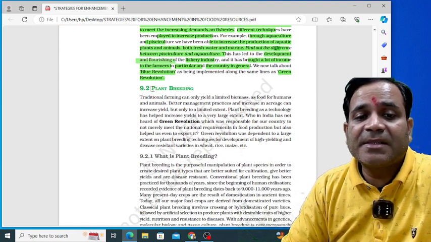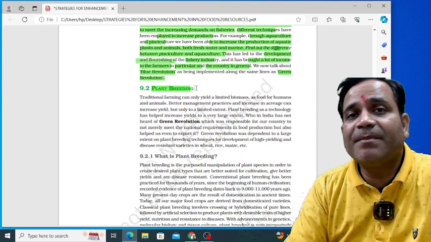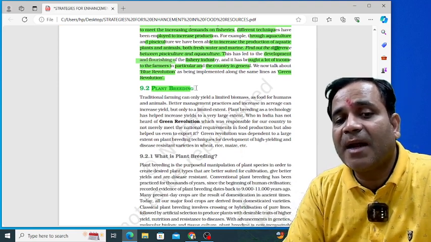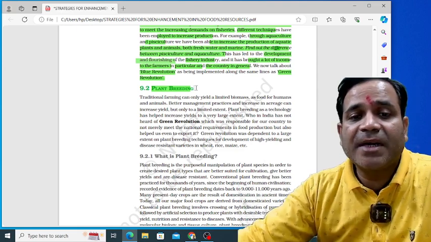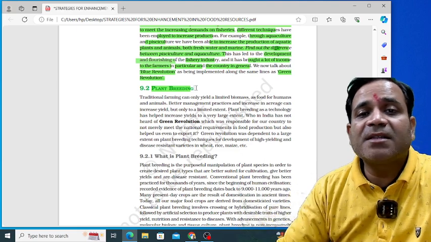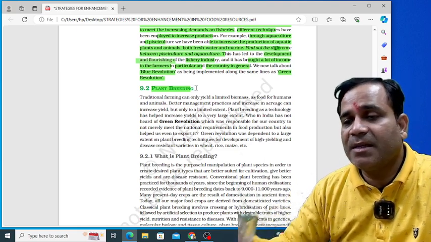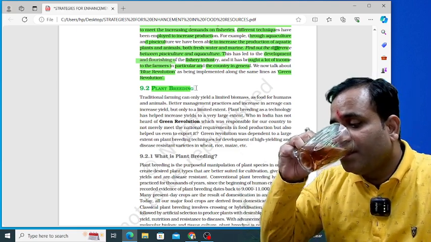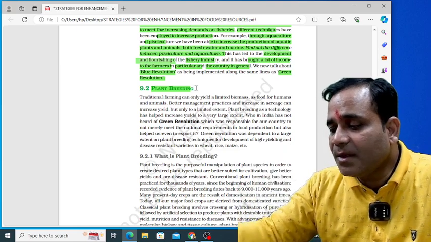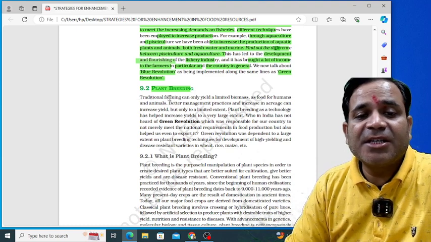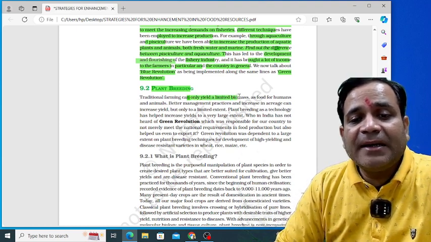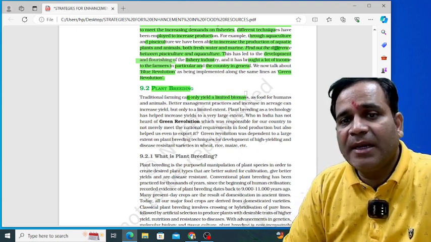Now the next thing that is important to understand here is plant breeding. You know the meaning of plant breeding, my dear? In plant breeding, it means the traditional farming. You know the traditional farming? If you know, then give me the answer in the comments. See, traditional farming can only yield a limited biomass.